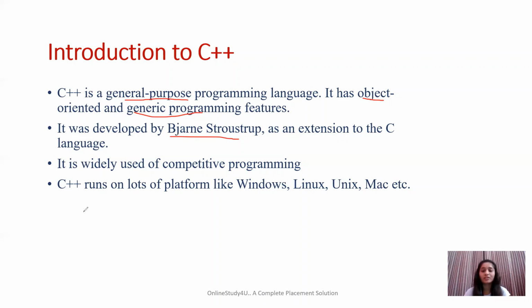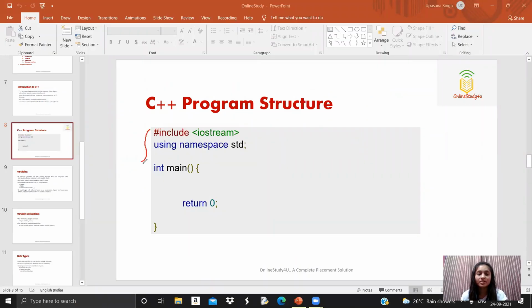Let's move on to the structure of C++ so that we can start implementing some things. This is the program structure, and this is something that every program must have in C++. We will take everything line by line. This is the header, which contains the information of various things we will use in a program. Like this is the input output stream header, and it contains all the information regarding input output of the program. Then the next line is using namespace std, that is, we are using the standard namespace.